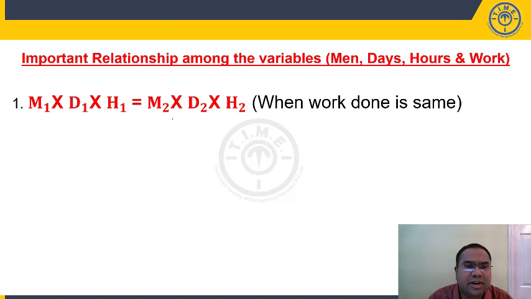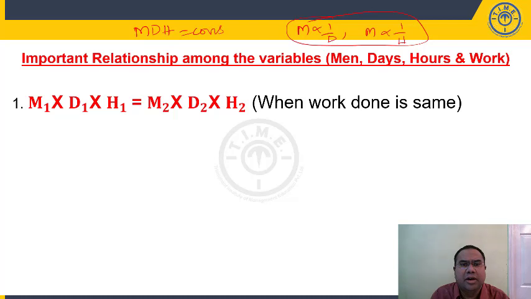M1 D1 H1 is equal to M2 D2 H2. Because men and days are inversely proportional, so M into D is constant. Men and hours are inversely proportional, M into H is constant. Using your joint variation, you can say M into D into H is constant. From this we can write M1 D1 H1 is equal to M2 D2 H2.